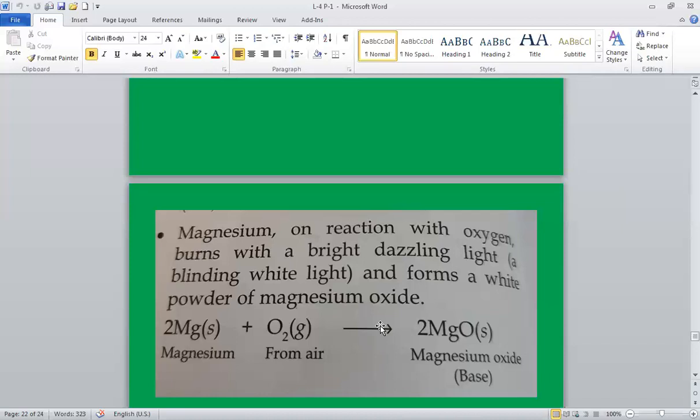So, in the next class, we'll study about reactivity with water. How do metals react with water?